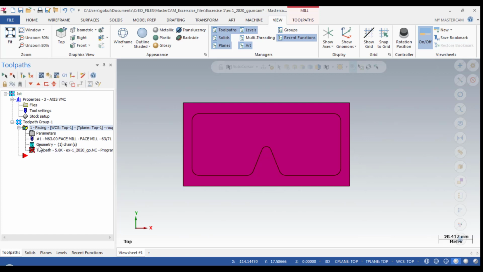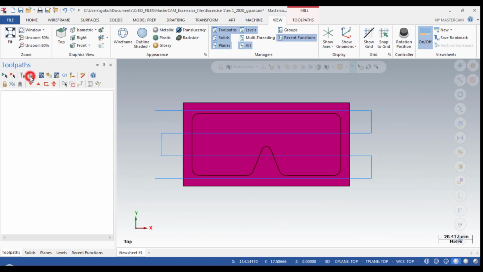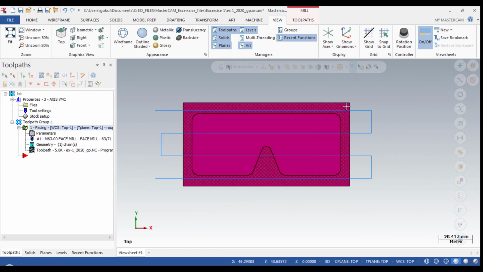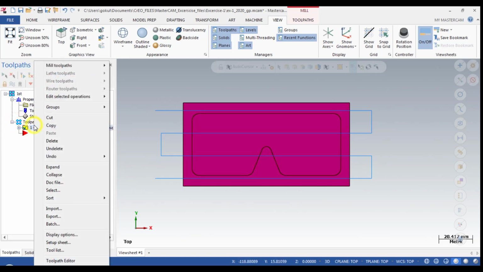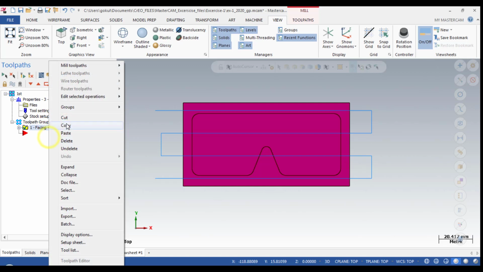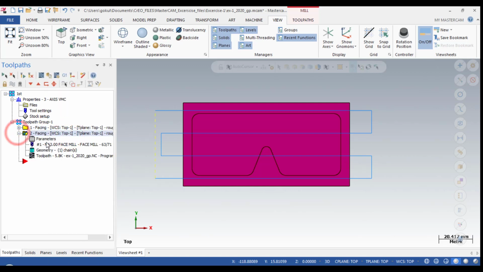And give this option, regenerate all dirty operations. That means where the toolpath is in red, it is called dirty operations. And if you do this, see, the length of that toolpath is reduced. And in Mastercam there is a shortcut for generating. And again, you want to do this for this operation, I just copy this and paste.